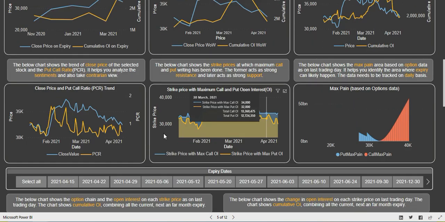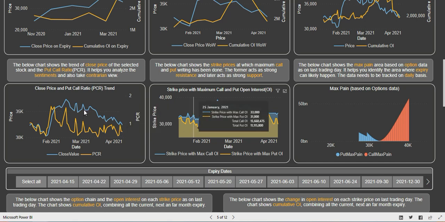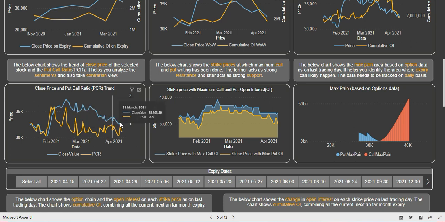Now if you see, the PCR level is below 1, but it has started slightly increasing. We have to watch that with the increase in Bank Nifty, the put writing should increase. If the put writing is increasing, it is a good sign, and it means people are writing more puts than calls. But if you see the overall trend, the market is falling, while the put writing is in a consolidation zone.